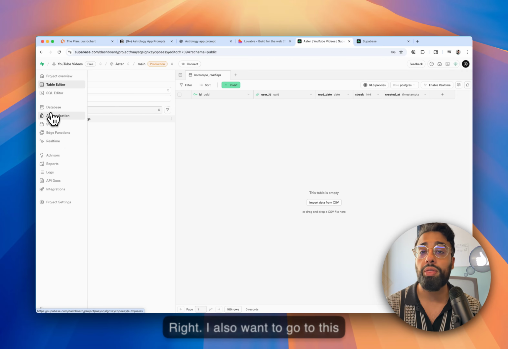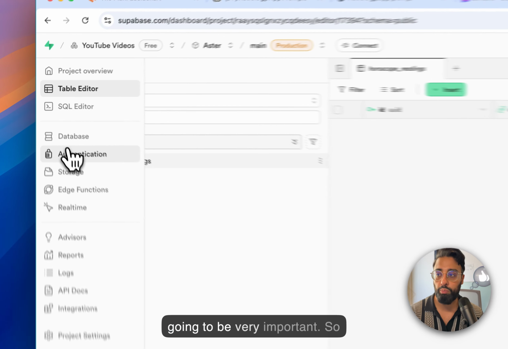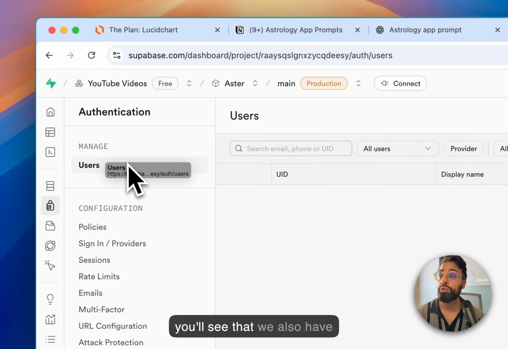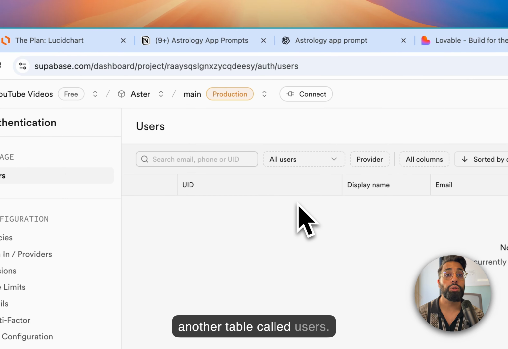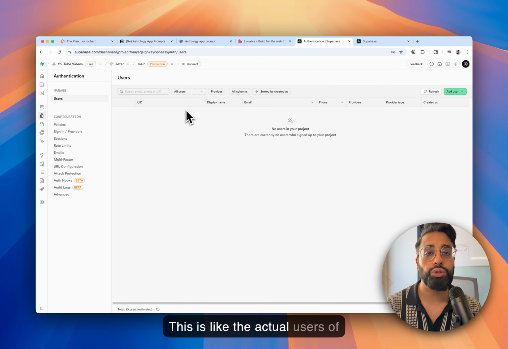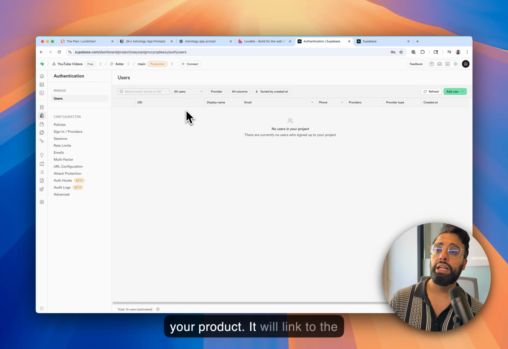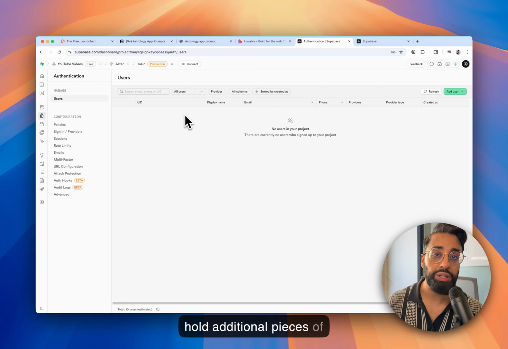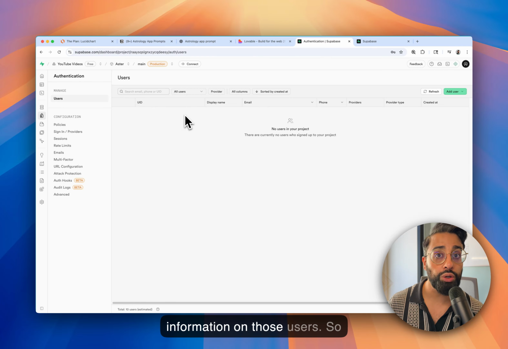I also want to go to this authentication section. This is going to be very important. You'll see that we also have another table called users. This is like the actual users of your product. It will link to the profiles table in case we want to hold additional pieces of information on those users.